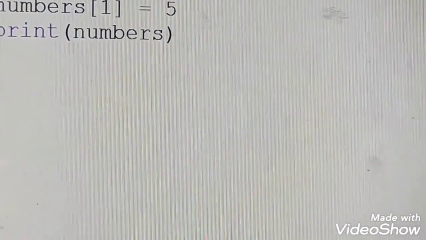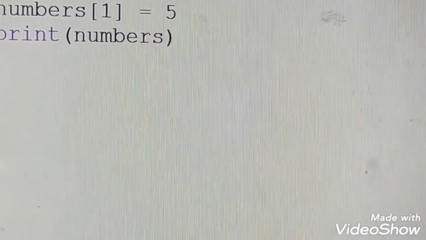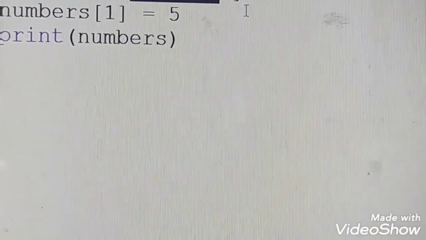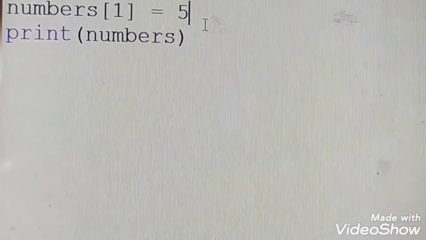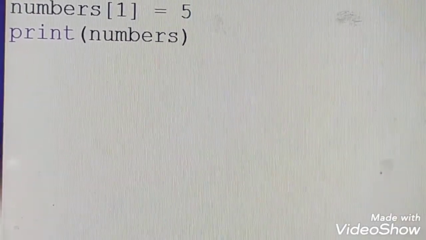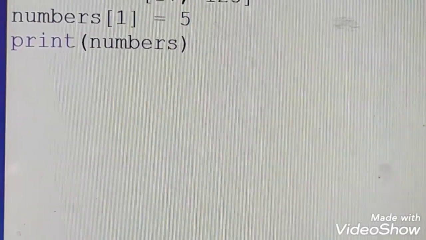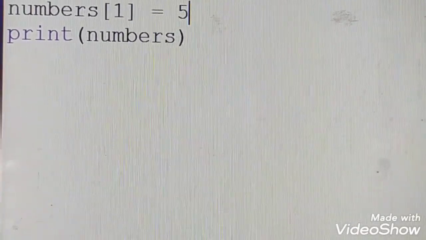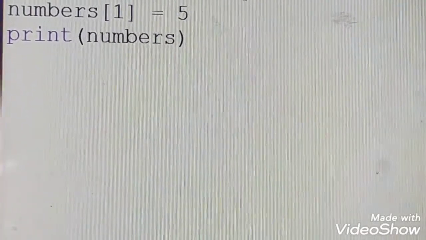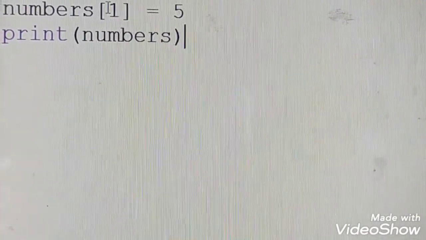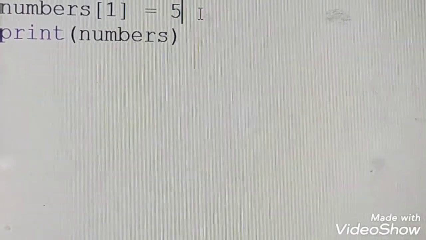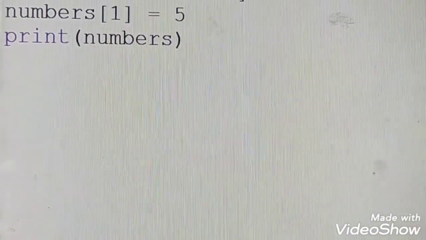In addition, you see the numbers 17, 123, which is the list you have created. As I told you, list elements can be accessed based on their index position. The position of 123 is 1. So if I do numbers 1, I will be getting 5. So if I print numbers, it should print 17, 5, right? So let's see how it works.